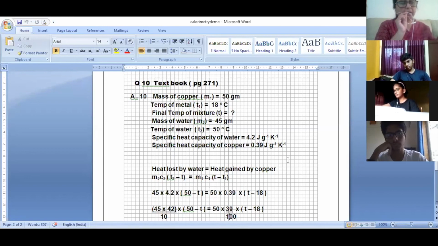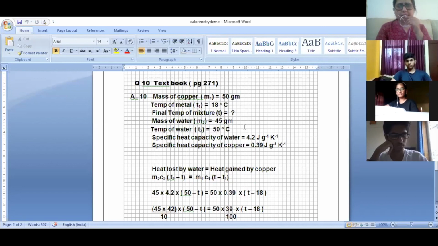Now, what is going to happen? The water is going to become cool. It is going to come down, because it is going to lose heat. And the copper that is at 18 degrees will become warmer because it is going to gain heat. So what they are asking is, what will be the final temperature? Now, this is a different sum. Both specific heats are given. Can you see here? Specific heat capacity of water and copper, both are given. But in this question they are asking, what will be the final temperature of the mixture? So I will write all the things. Mass of copper M1, temperature of the copper 18 degrees. Final temperature T, this time we are going to calculate the final temperature T. Now mass of water M2, 45 grams.